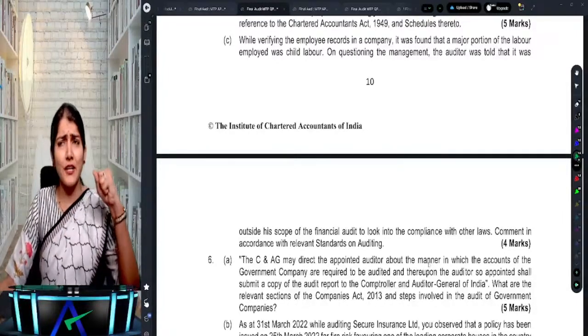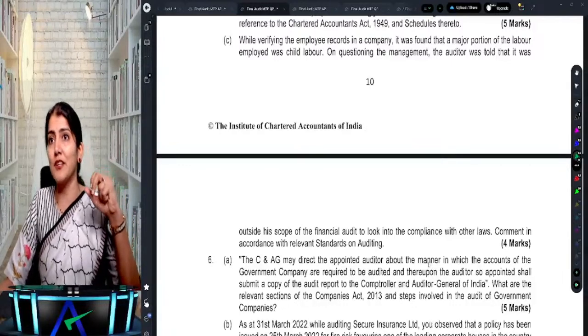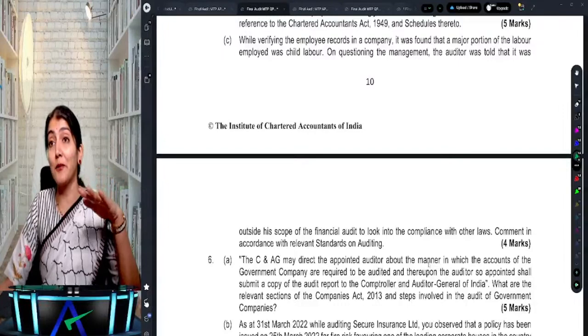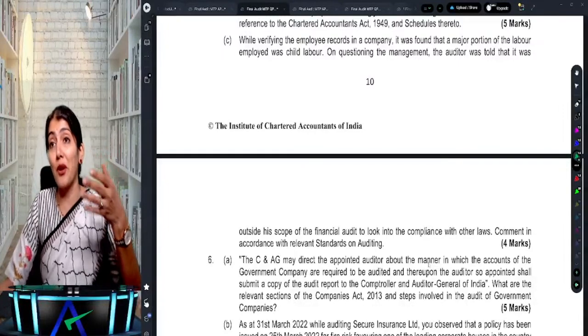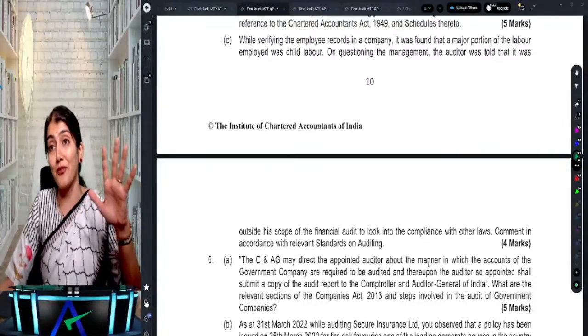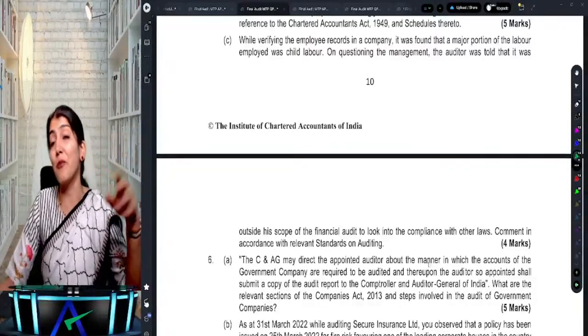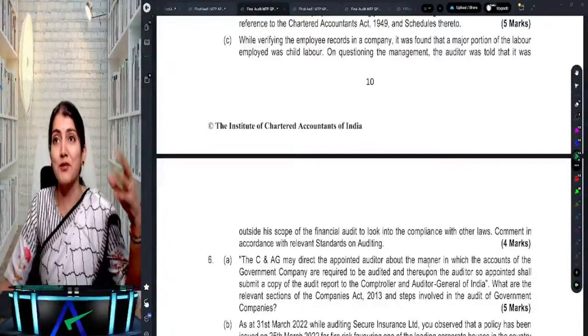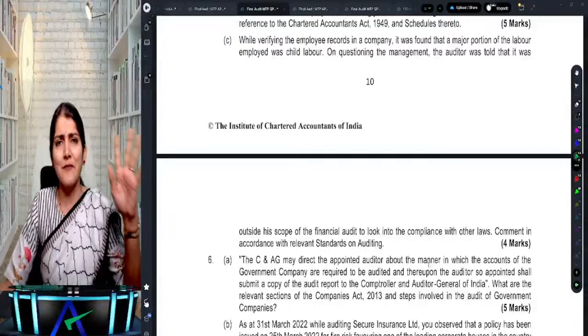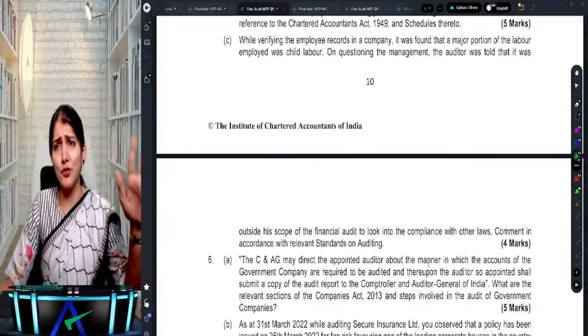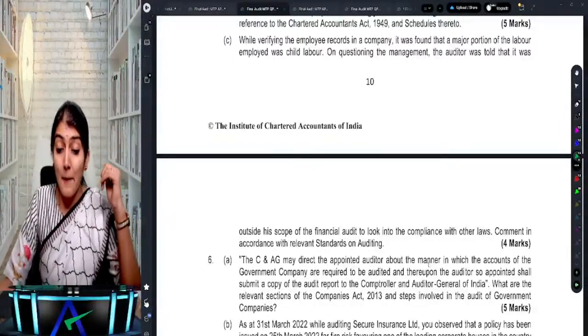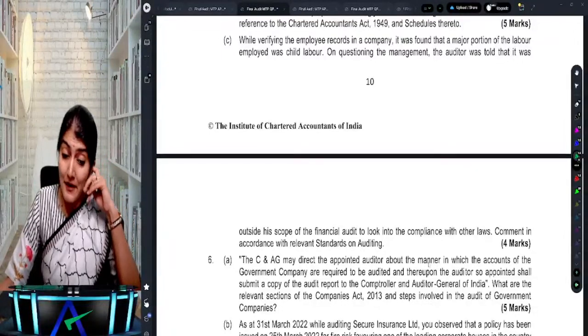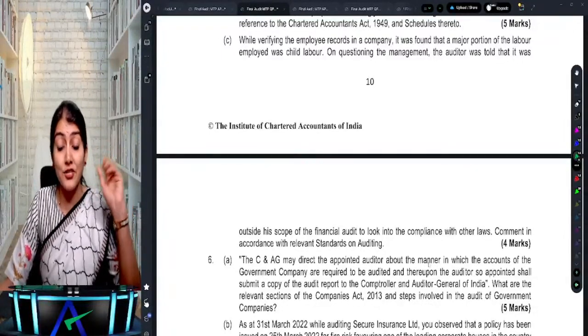Right, so do we check the compliance? You're diligent. Oh, that's amazing. Okay. Right, so does it attract 812? So without examining the records, it might come. But more of that example of a CA giving a clean report and giving bad advice to the management, it comes under 712. Okay, right. Anyways, employee records in the company: a major portion of the labor employed was child labor.